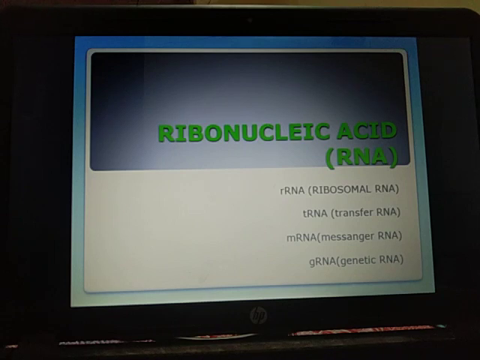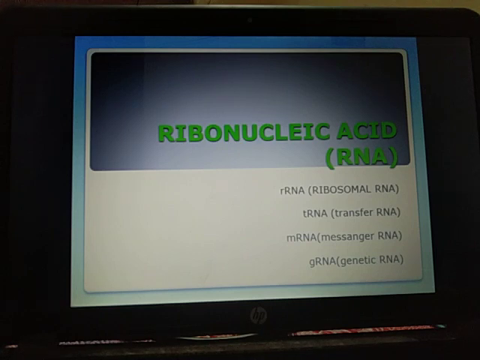The 60S subunit of the eukaryotic ribosome contains 28S rRNA, 5S rRNA, 5.8S rRNA, and about 50 protein molecules. The 40S subunit of the eukaryotic ribosome consists of 18S RNA and 33 protein molecules.